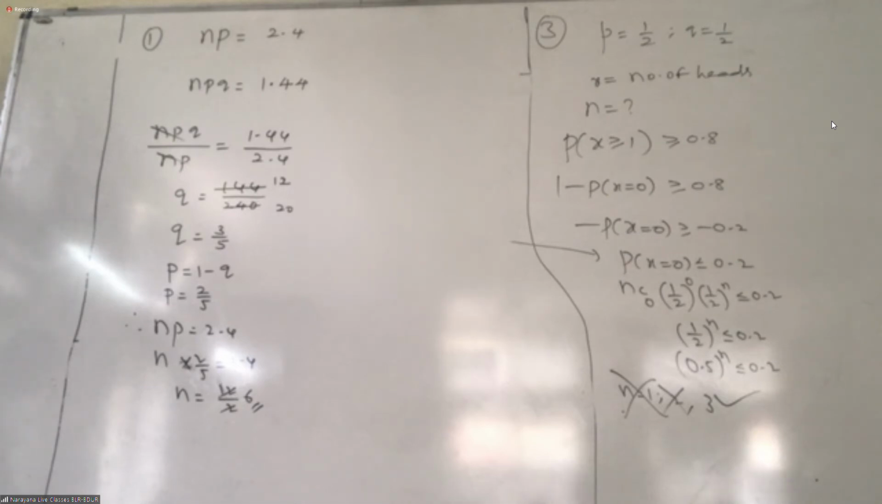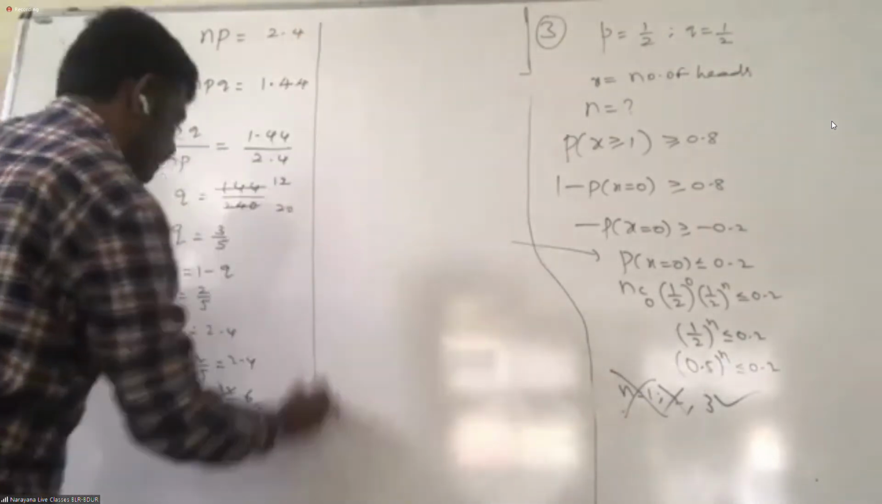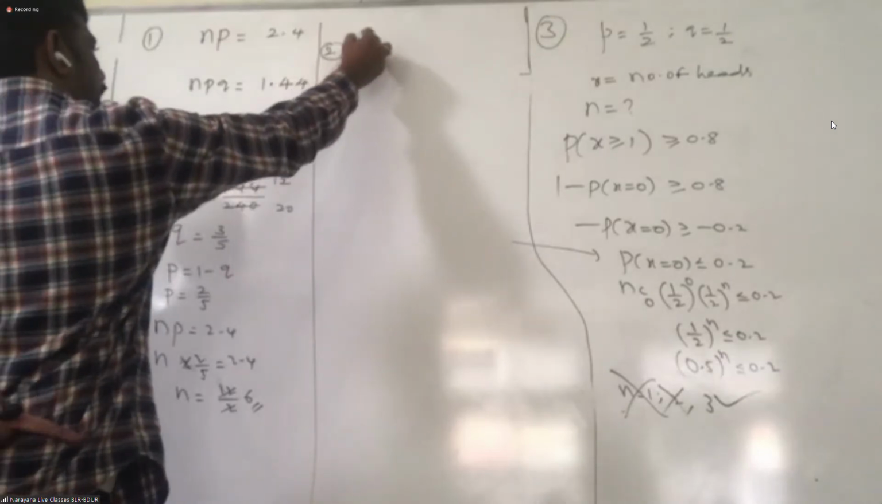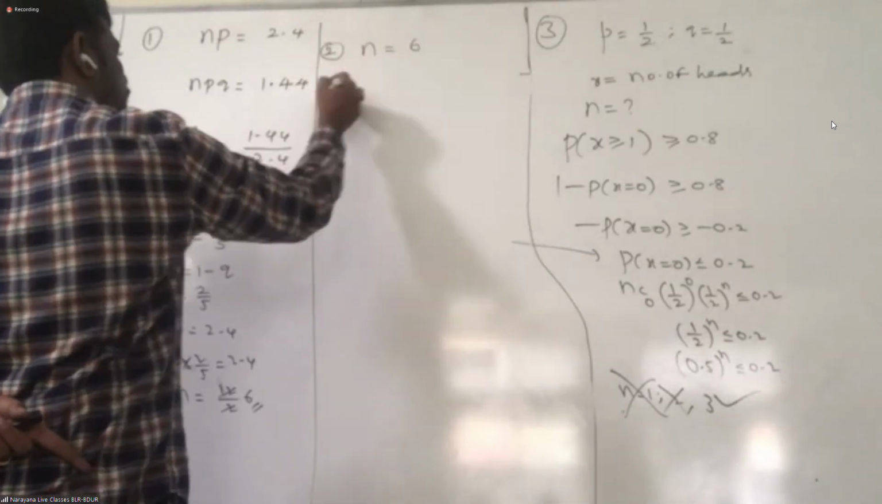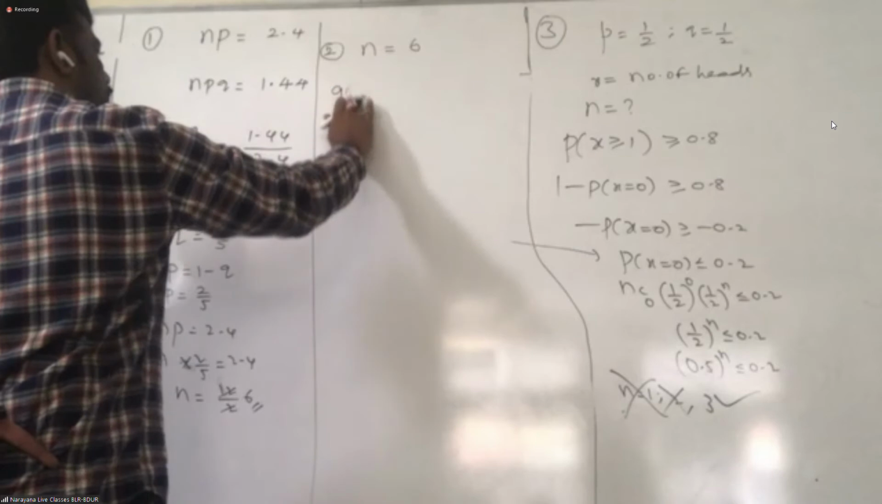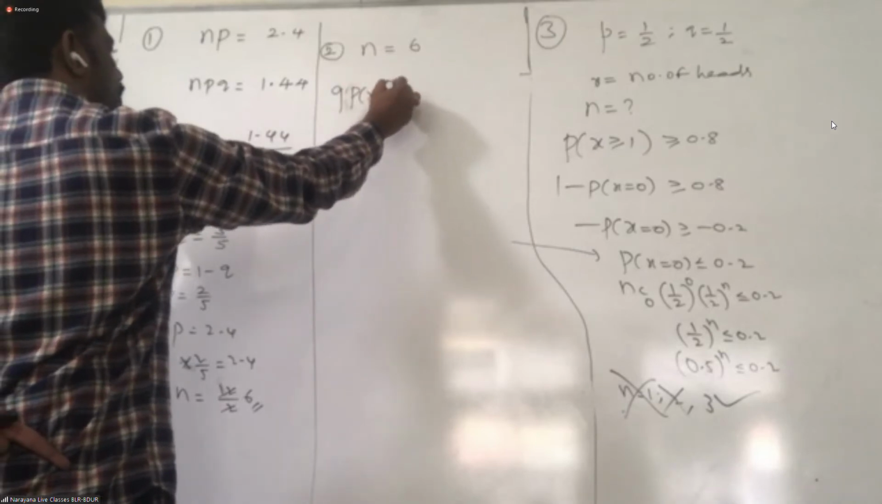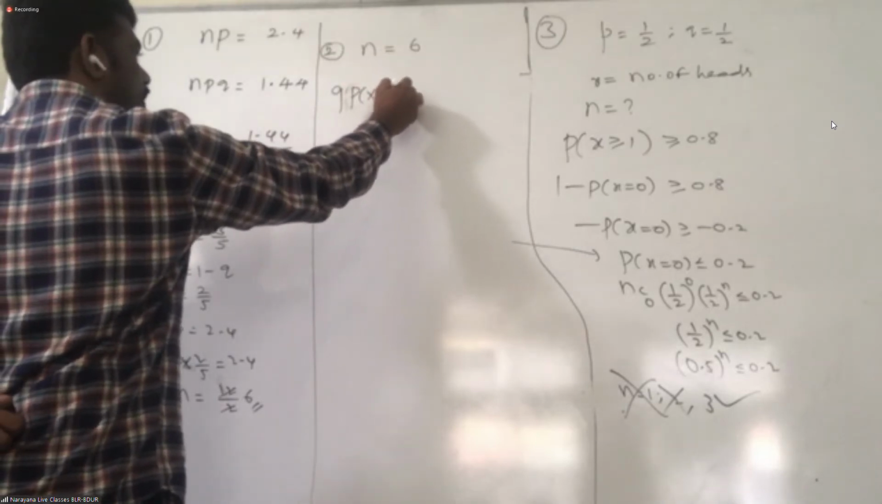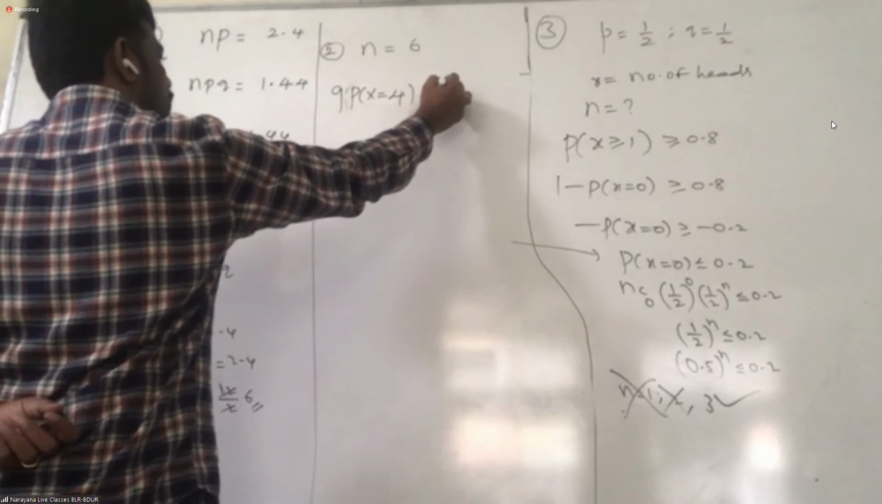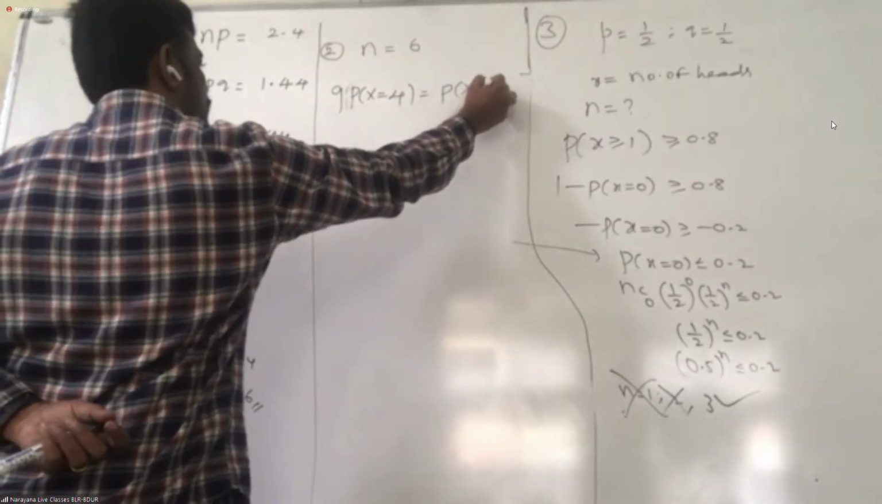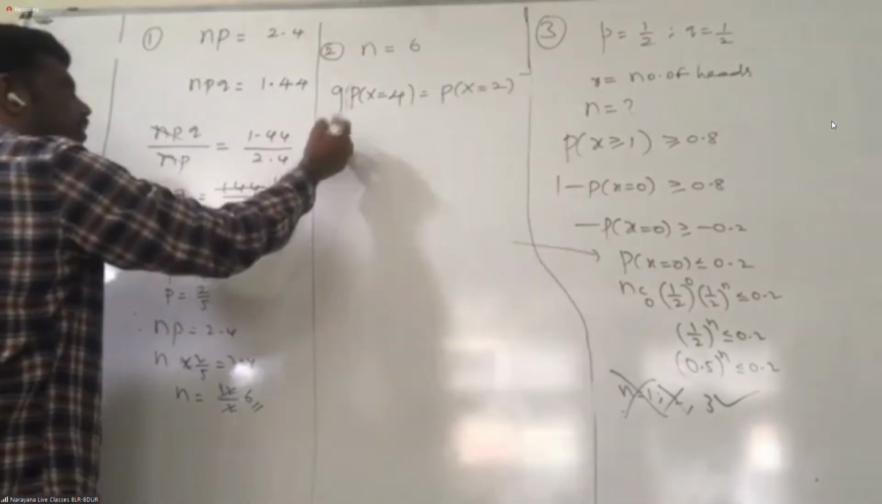What is given? n is given. We don't know p. Correct or not? So you don't know even q also. How are you going to solve this? 9 into P of X equal to 4 equals 2 into P of X equal to 2. 9 into, you know the formula, right, students?